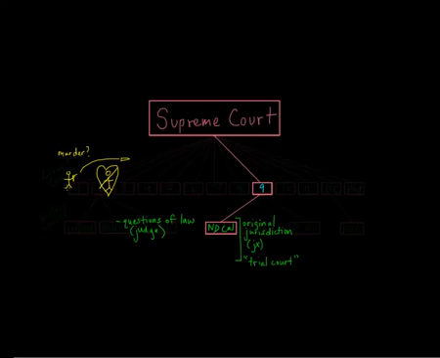Now, if both parties agree on what actually happened, and the parties here in this example would be the prosecution and the defendant, so they agree that the defendant did shoot a gun at the other person, and he didn't hit the other person, but the other person died of a heart attack that was caused by the fright of the gunshot. Then the only thing that the parties would argue about is whether under those circumstances the defendant is actually guilty of murder. And presumably the defendant would argue that no, that's not murder. I didn't shoot the person.